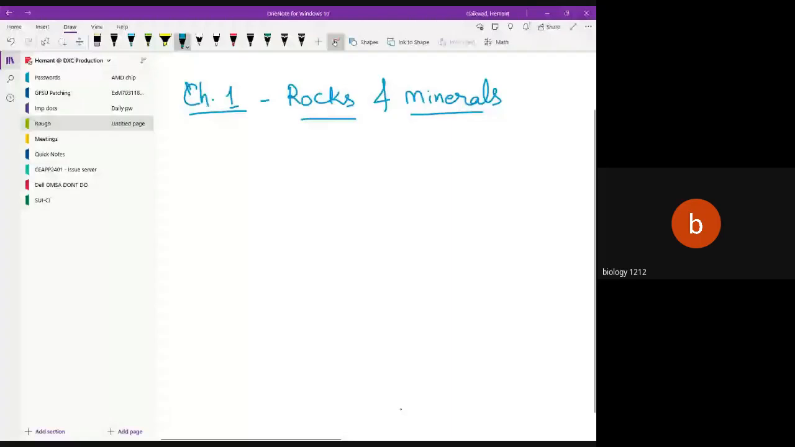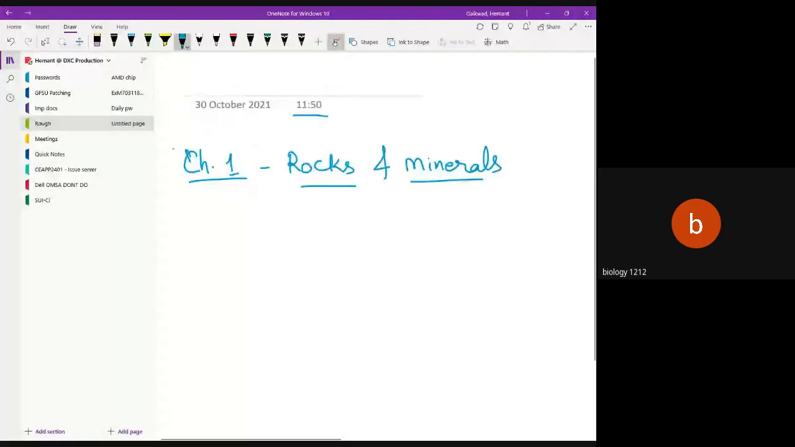Okay, so good morning, and we are having a class on 30th October 2021 at 11:52, and we are starting with the chapter concept of rock and minerals, right?